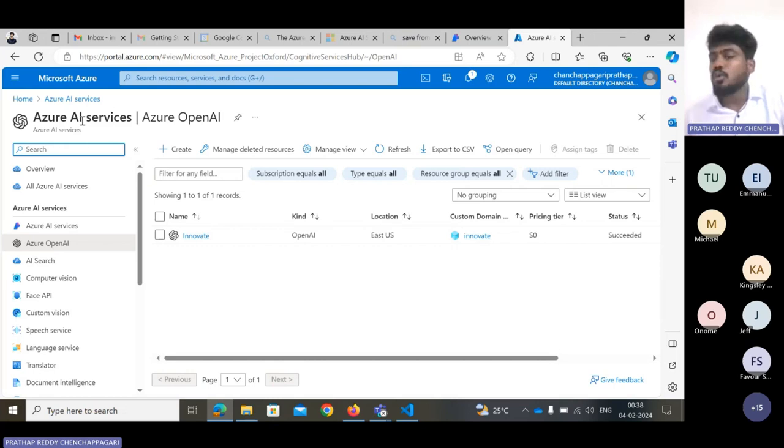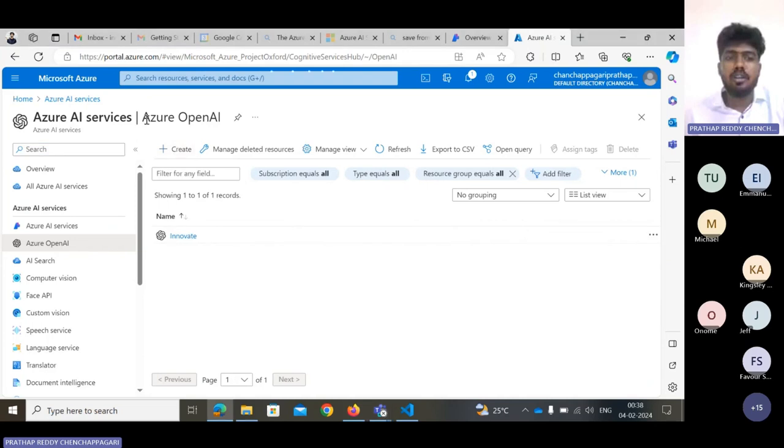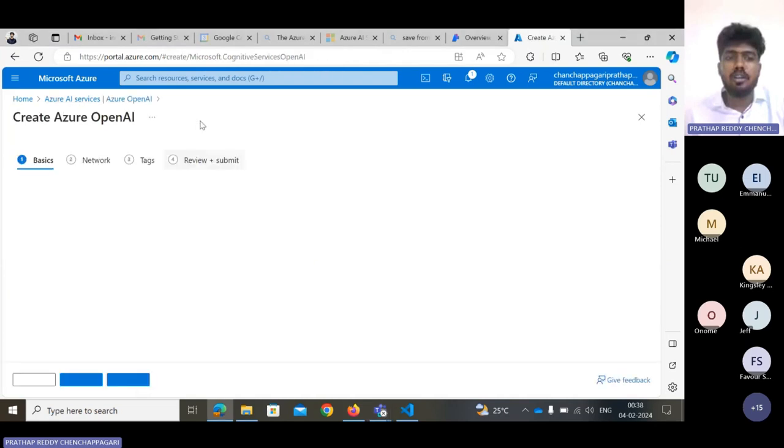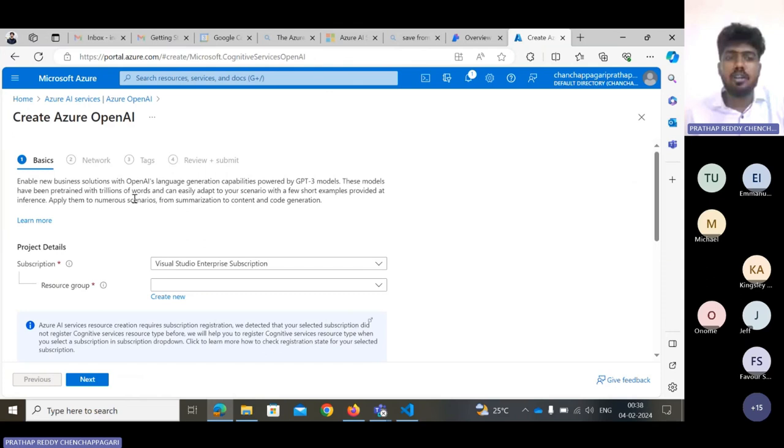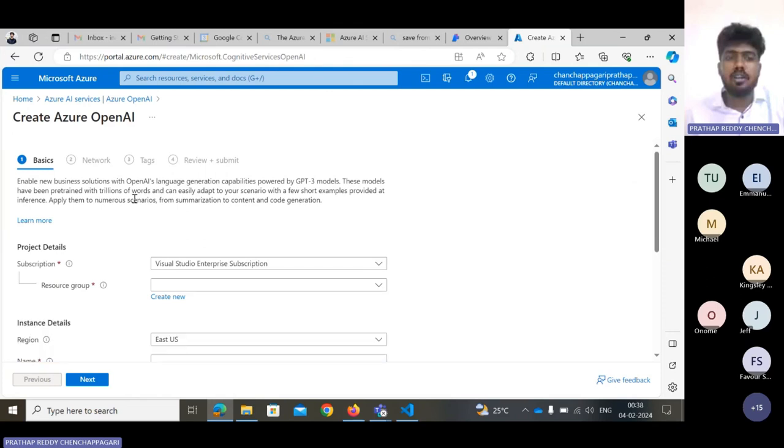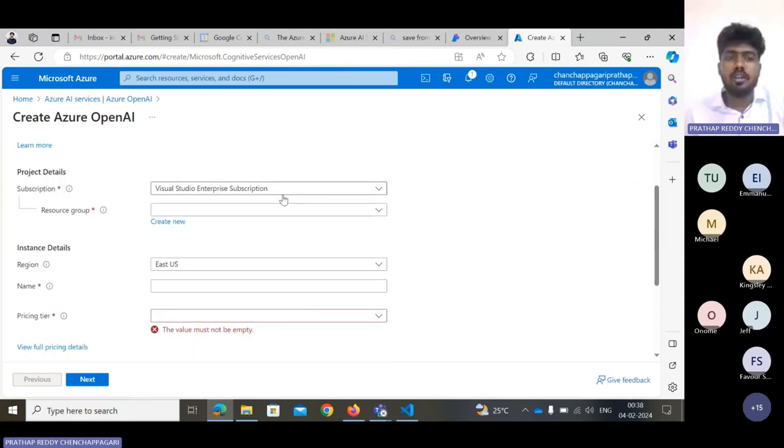Once you get the access, you just come to Azure OpenAI and tap on the create button. If you want to create the Azure OpenAI account, here they give you the options.